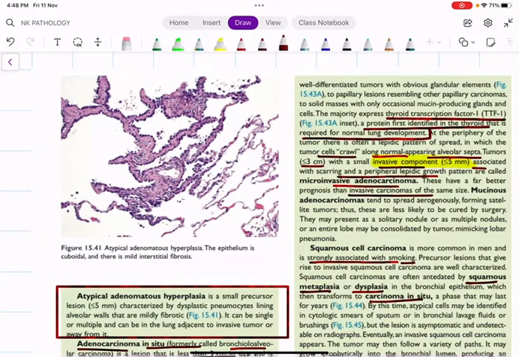So what are the precursor lesions? That means in future they may undergo malignancy. That is the meaning for precursor or pre-invasive. They are not invasive, they are pre-invasive. Fine. Okay. Atypical adenomatous hyperplasia.